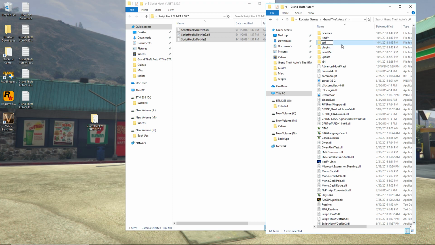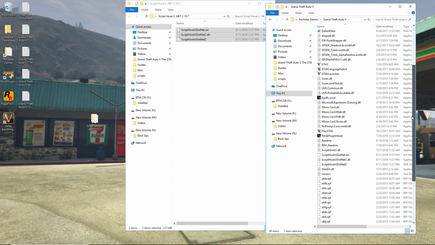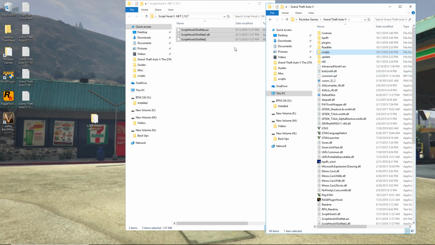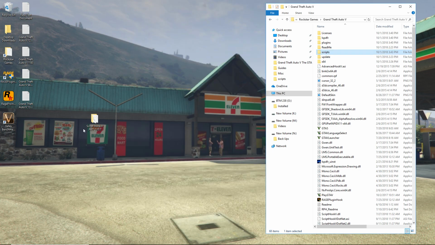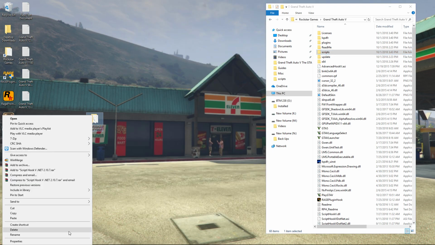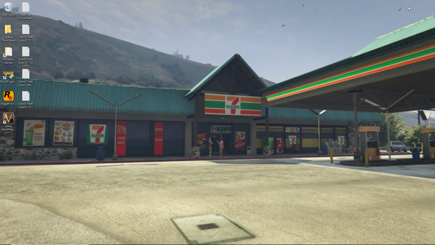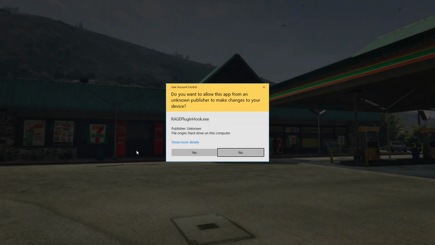You'll create what they call a scripts folder. Because there are lots of scripts out there, and that is why Script Hook V .NET is required, because certain mods require that software. So once we have that installed, you get rid of it, and there you go. You have installed LSPDFR, ready to go. You could close that out, and I already have an icon on my desktop.